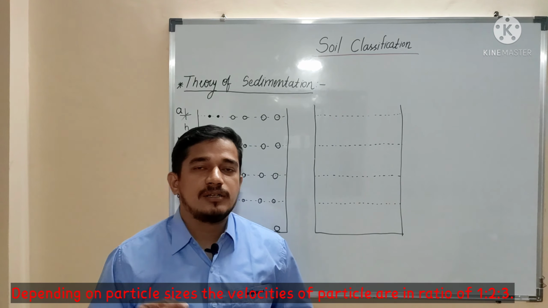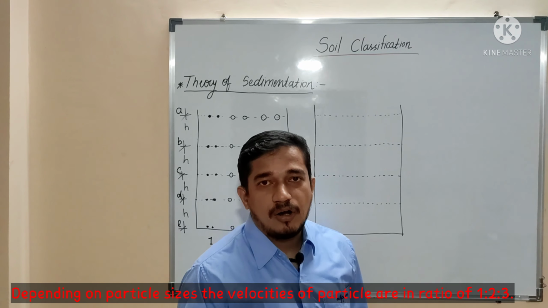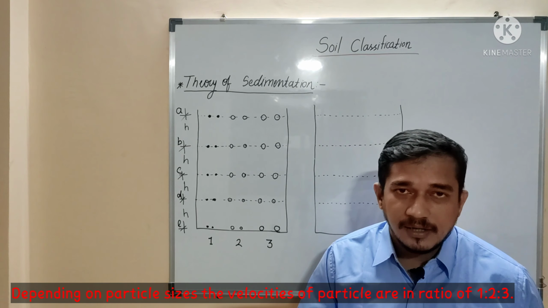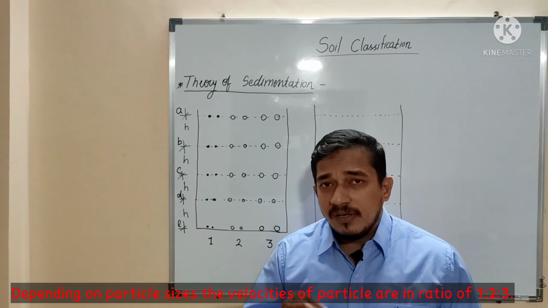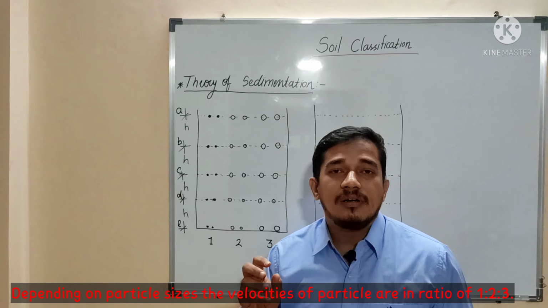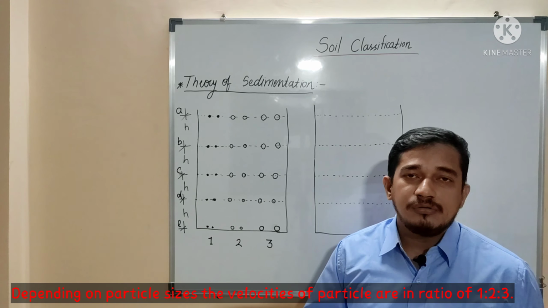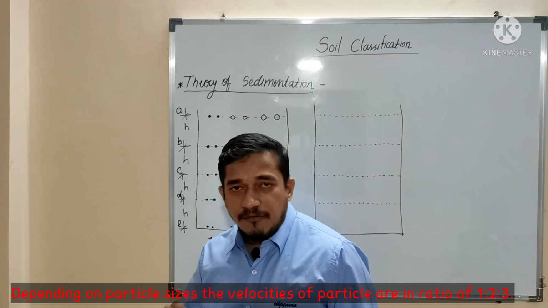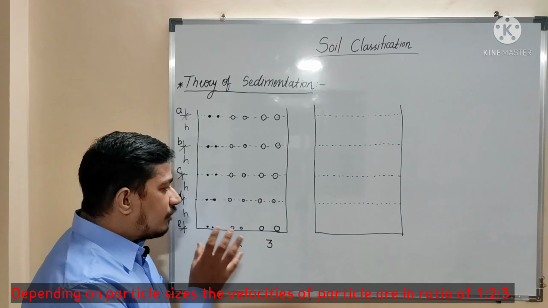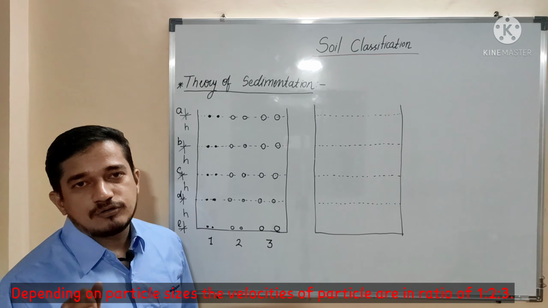We have seen in the Stokes law that the settling velocity or the terminal velocity of a particle which is settling in a fluid of infinite extent is directly proportional to its diameter square, that is V is directly proportional to D square. Okay, so depending on this, definitely their settling velocities will be in a ratio of 1:2:3.